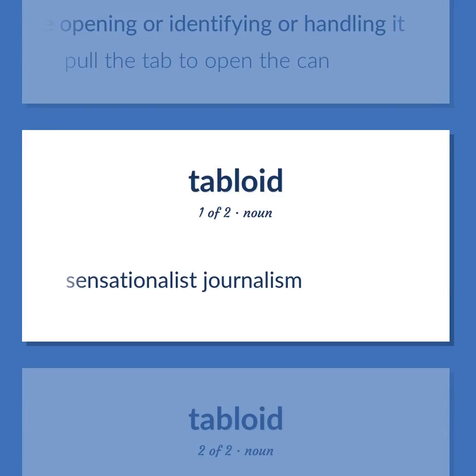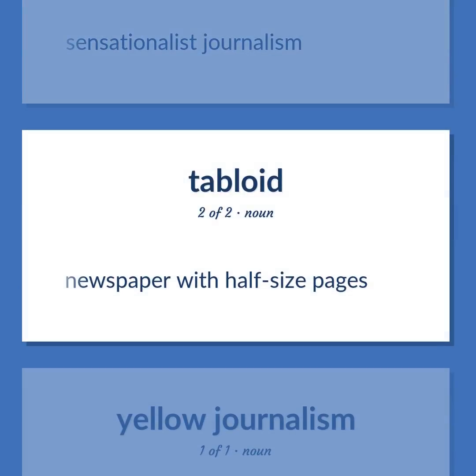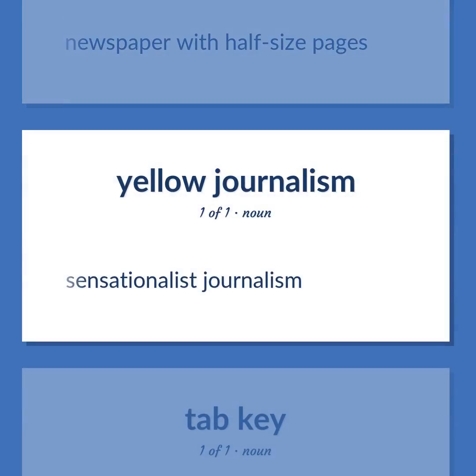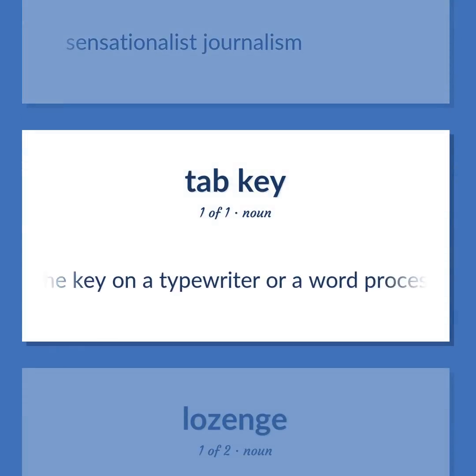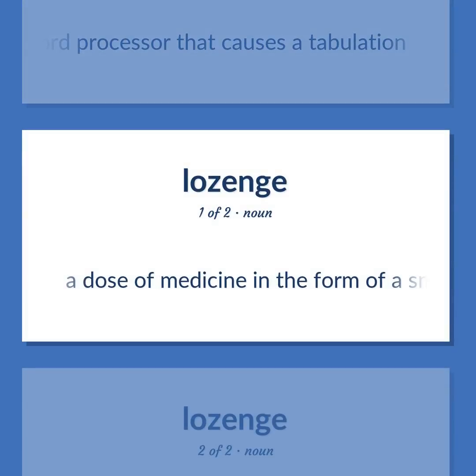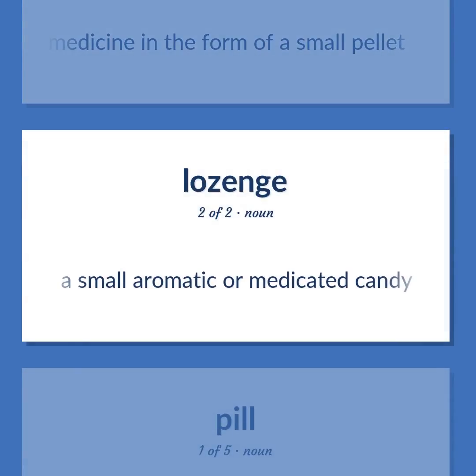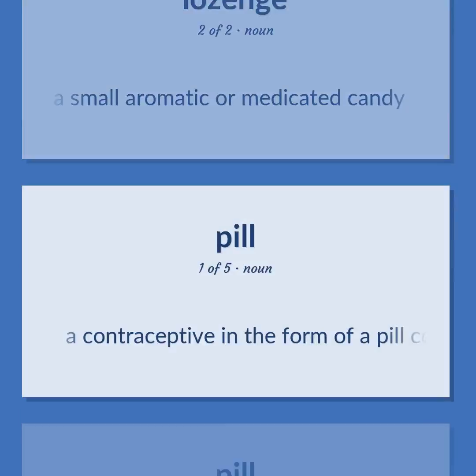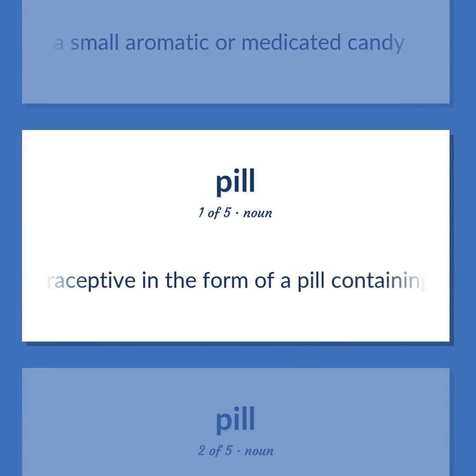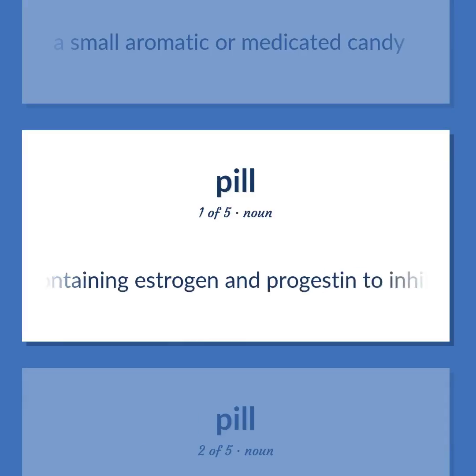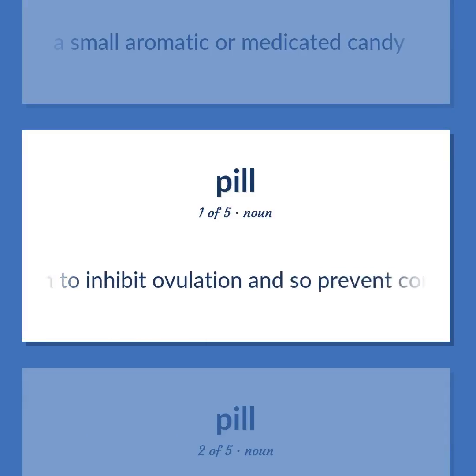Sensationalist journalism. Newspaper with half-size pages. Sensationalist journalism. The key on a typewriter or a word processor that causes a tabulation. A dose of medicine in the form of a small pellet. A small aromatic or medicated candy. A contraceptive in the form of a pill containing estrogen and progestin to inhibit ovulation and so prevent conception.